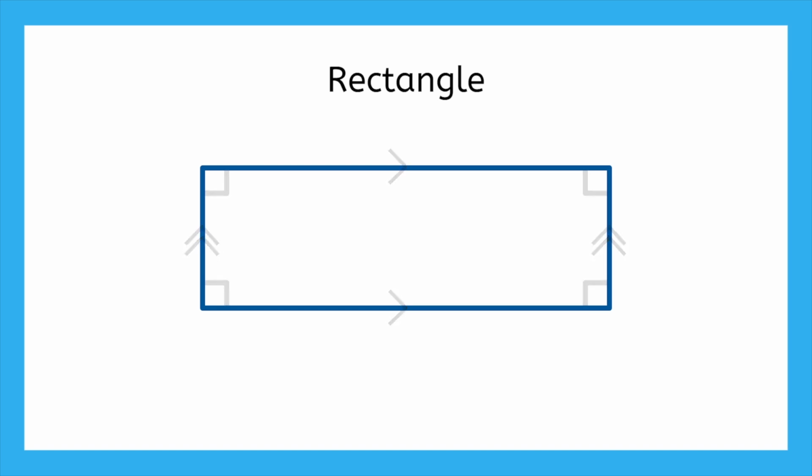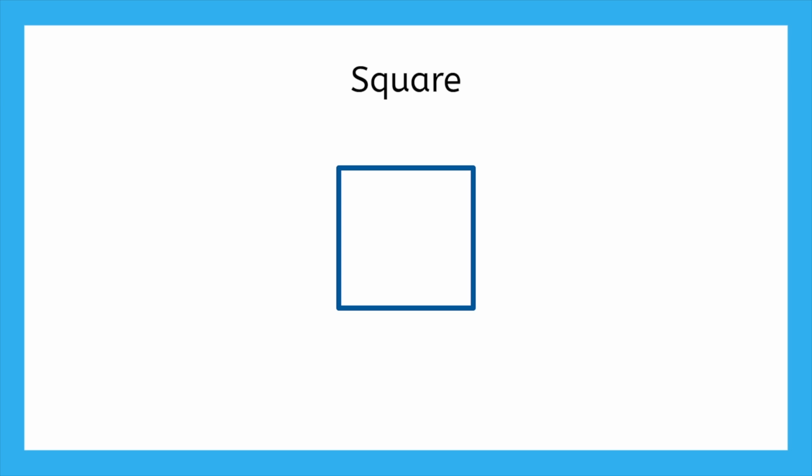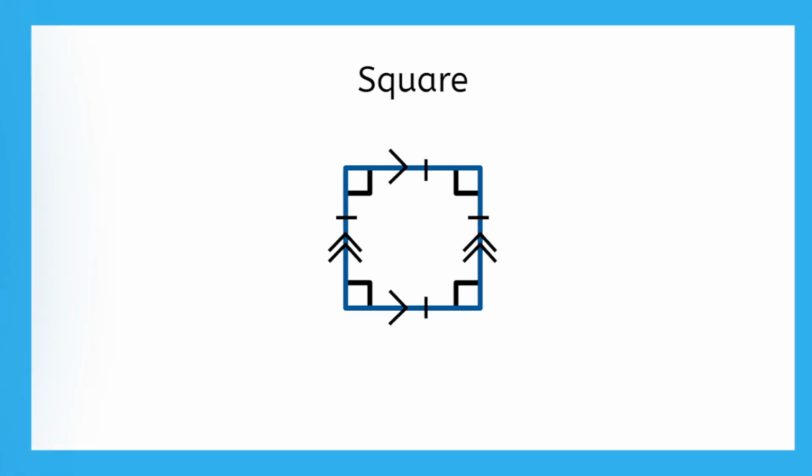And what do you think we can call this rectangle if all four of its sides are the same length? A square. To show that this rectangle can be more specifically called a square, we can use a marking on each side, like this hash mark, to show that these four sides all have the same length. Now that we know the specific characteristics of each shape, we can work through some example problems.